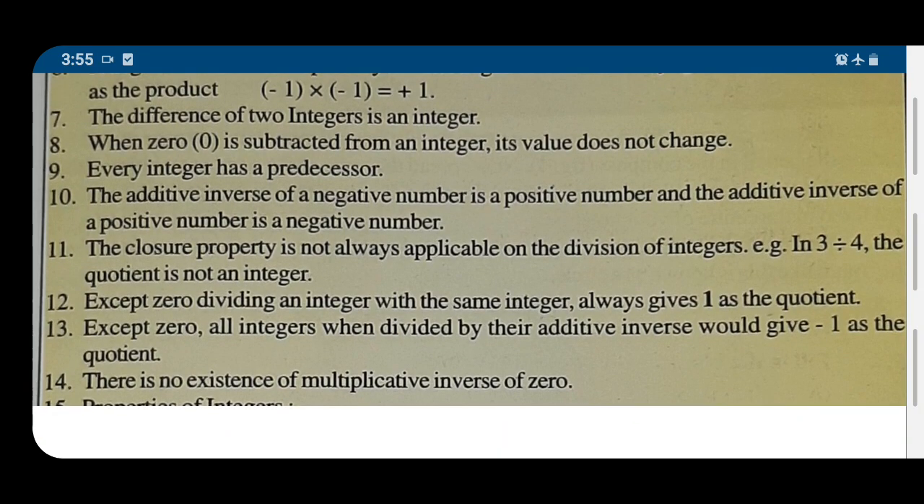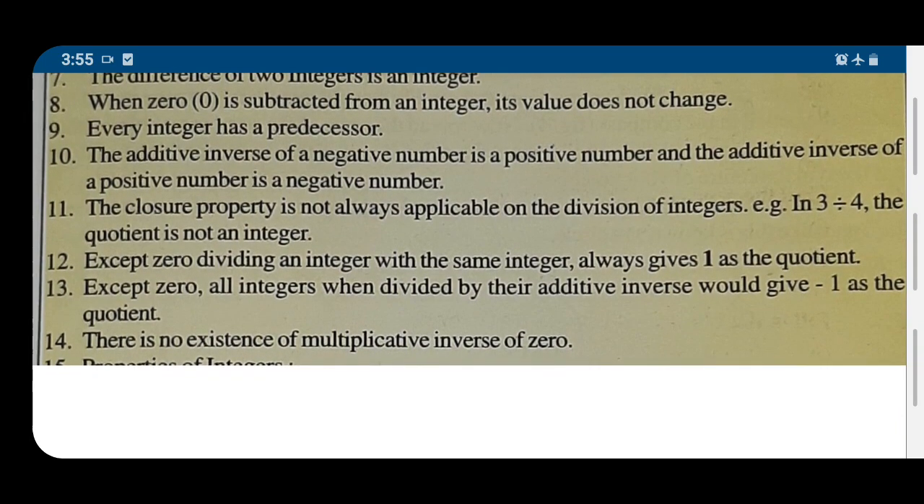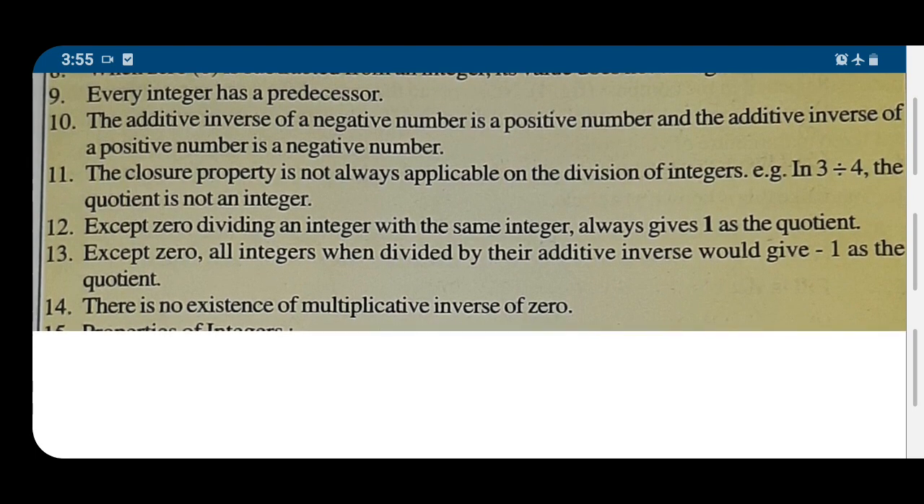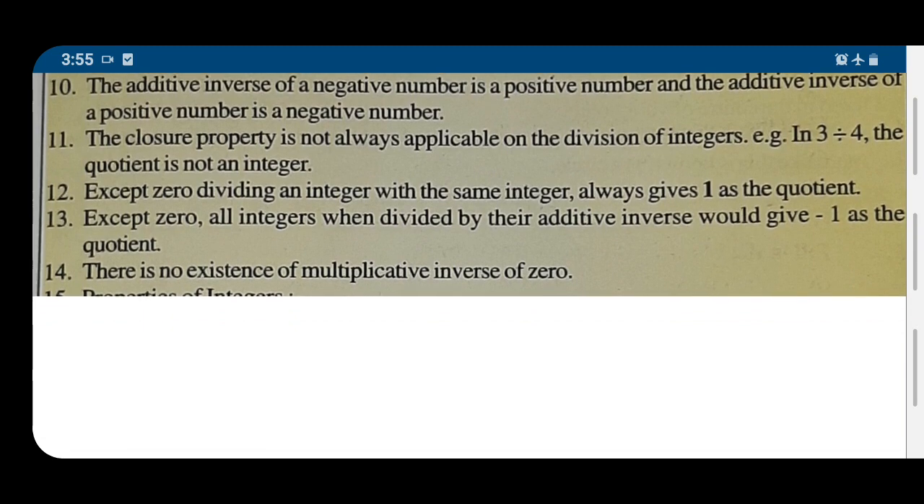Next, the additive inverse of a negative number is a positive number, and the additive inverse of a positive number is a negative number. The closure property is not always applicable on the division of integers. Next, except 0, dividing an integer by the same integer always gives 1 as the quotient. Except 0, all integers when divided by their additive inverse would give -1 as the quotient. Next, there is no existence of a multiplicative inverse of 0.